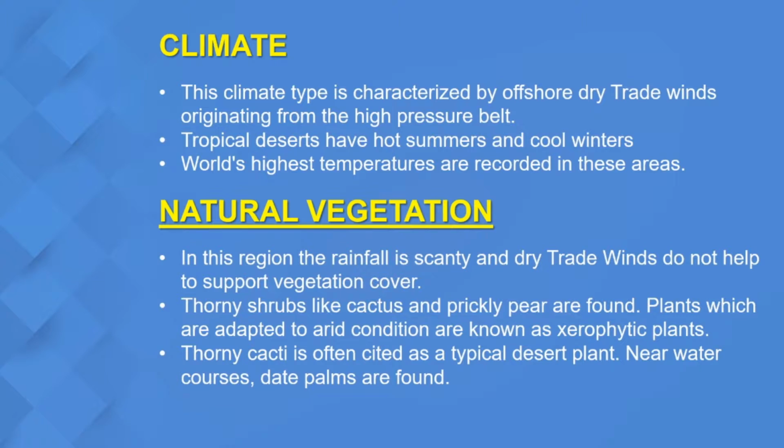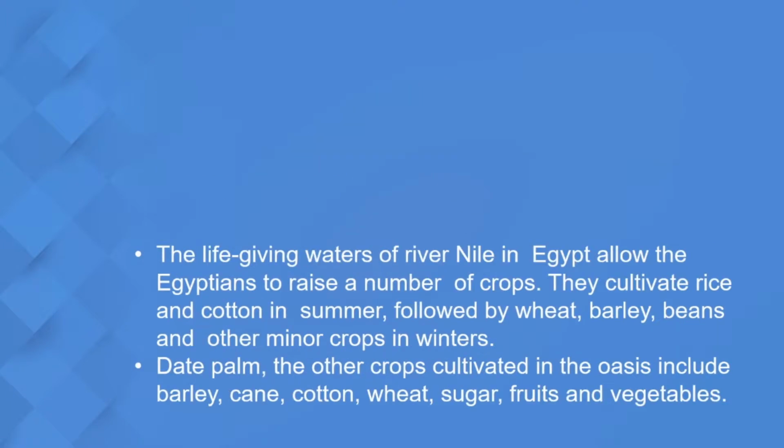Apart from that, we have thorny cactus, often sighted as the typical desert plant. Okay, when you see a desert, what do we find? We see cactus, isn't it? Thorny desert. Now, thorny cactus. Okay, near water courses, you will find date palms are also found. So, wherever there are water courses, you will find date palms there.